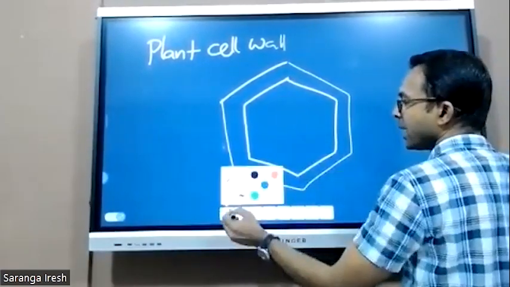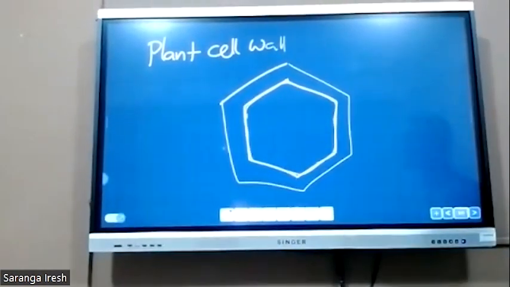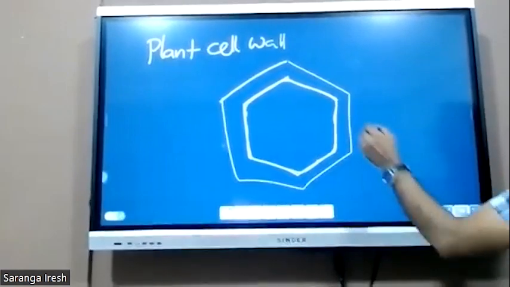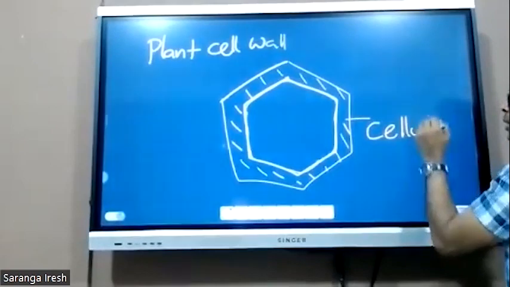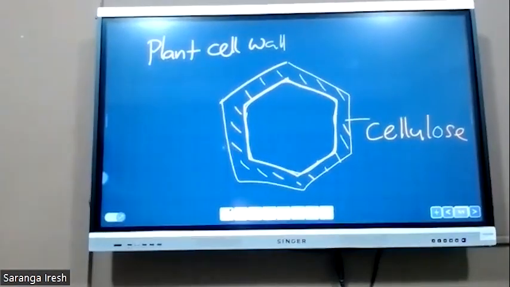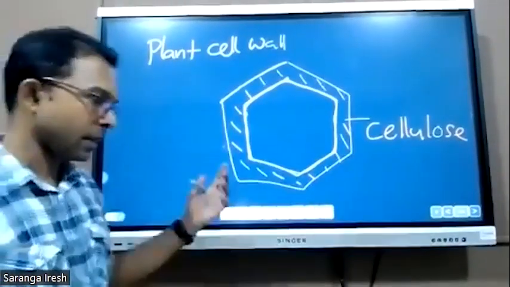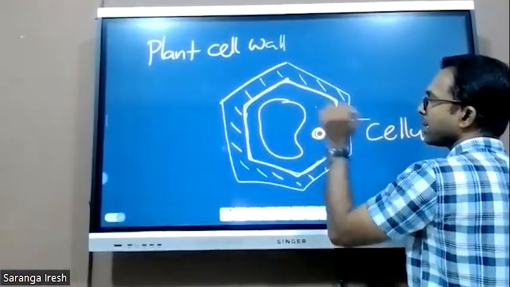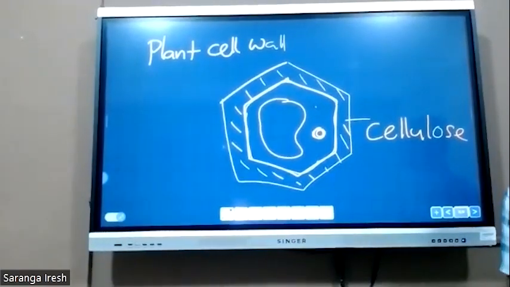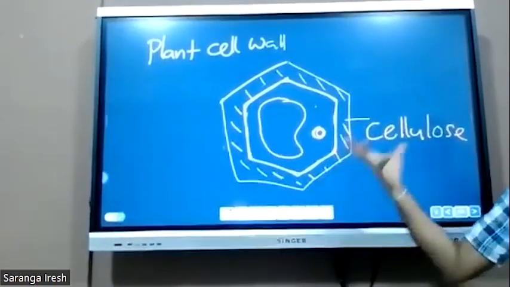Inside this cell wall, the cell membrane is present. In plants, this cell wall is made up of a substance called cellulose. It is a carbohydrate. Cellulose is a polymer made up of glucose molecules. The other internal structures, the vacuole, nucleus, and other components, are present inside the cell. So this cell wall gives a unique shape and strength to the cell and protects the cell.